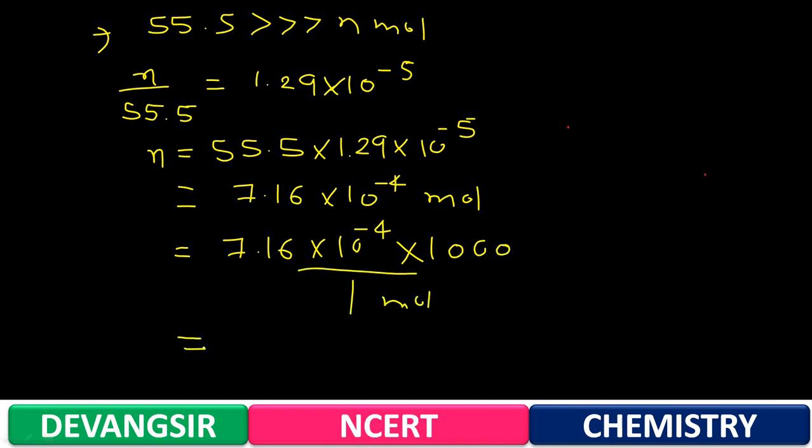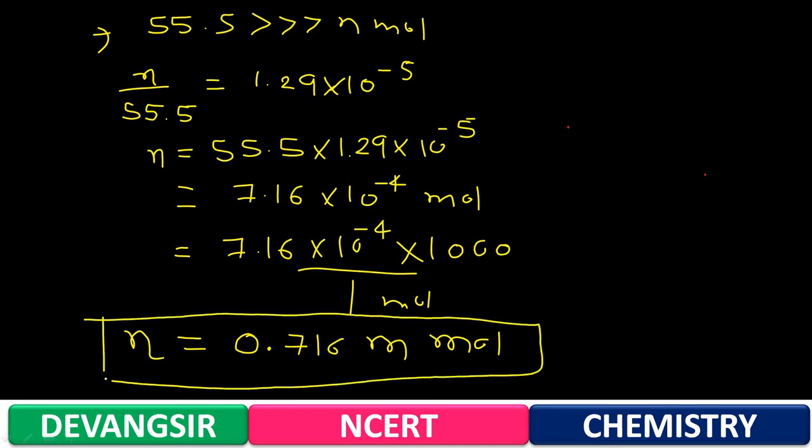So you'll get the answer in millimole, 0.716 millimole, the value of n. Okay, so this is the way by which you can solve this sum. So that's the end for today. We'll continue in the next session. Thank you.